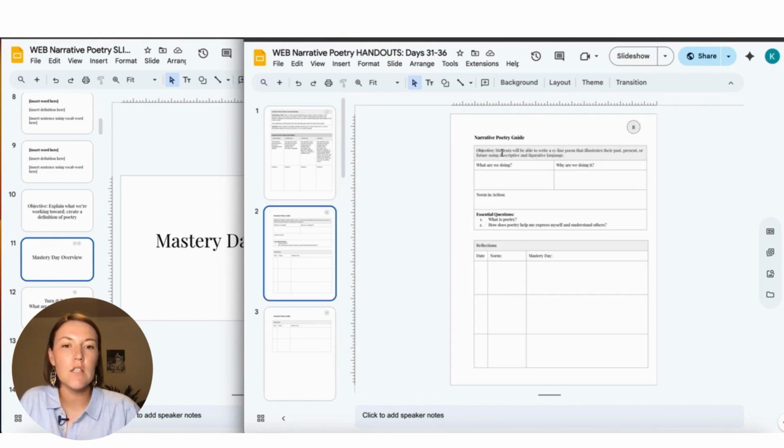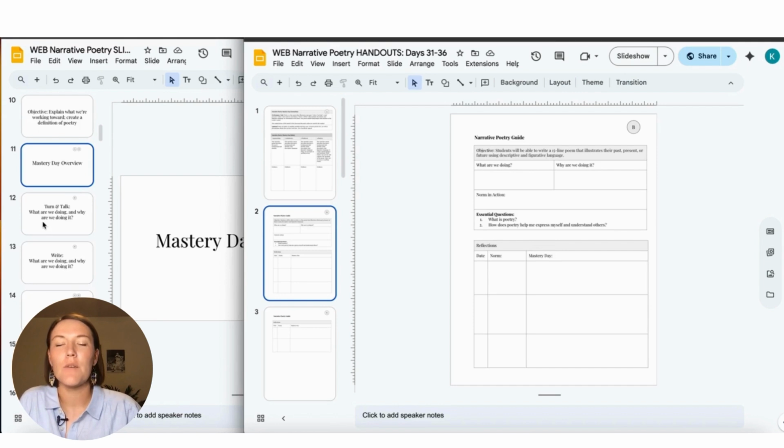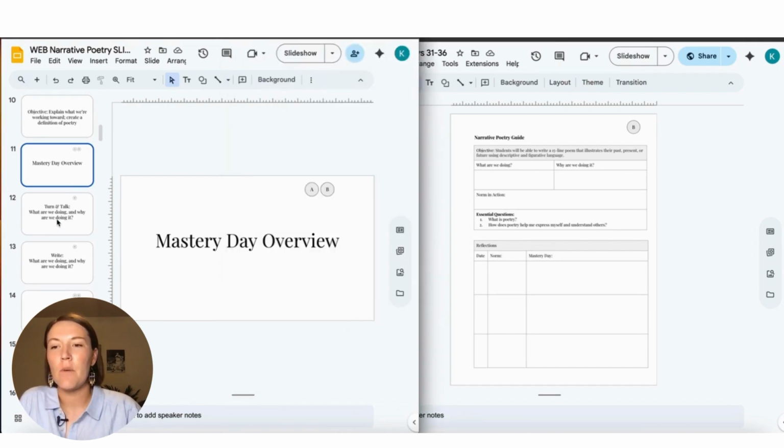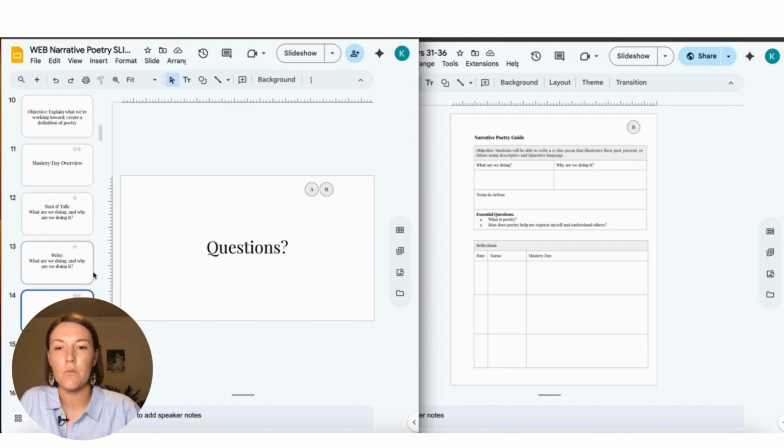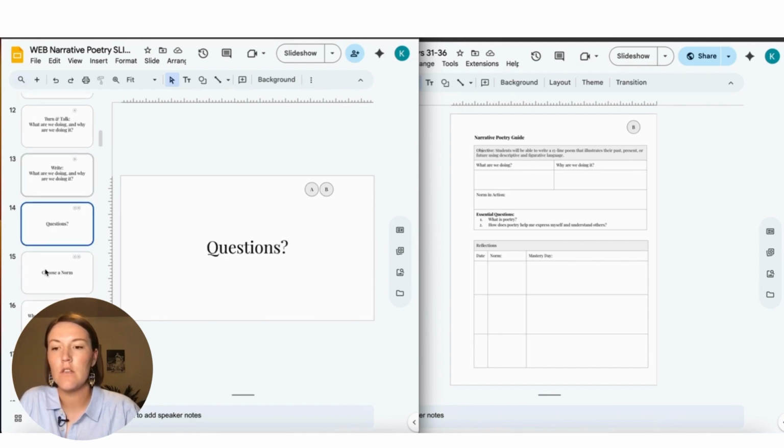We'll do the objective, and I'll introduce the essential questions. And I'll give them time to ask any questions that they have. So I want them to turn and talk after we've done all of that. And then I want them to turn and talk about what we're doing and why we're doing it. And then I want them to write here on worksheet B, what are we doing and why are we doing it? And then here's where they have time to ask questions.